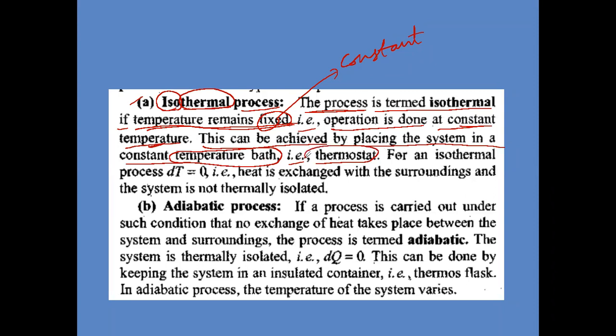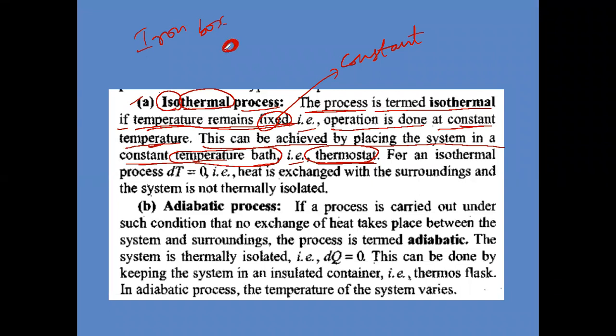This type of constant temperature bath is called a thermostat. So what is an example for a constant temperature bath? Thermostat. Suppose when you are ironing a shirt, in the iron box there will be one knob, right? One round circle to adjust the temperature.